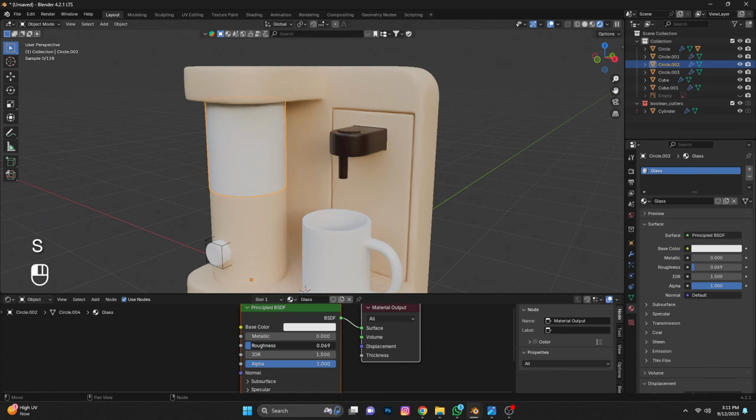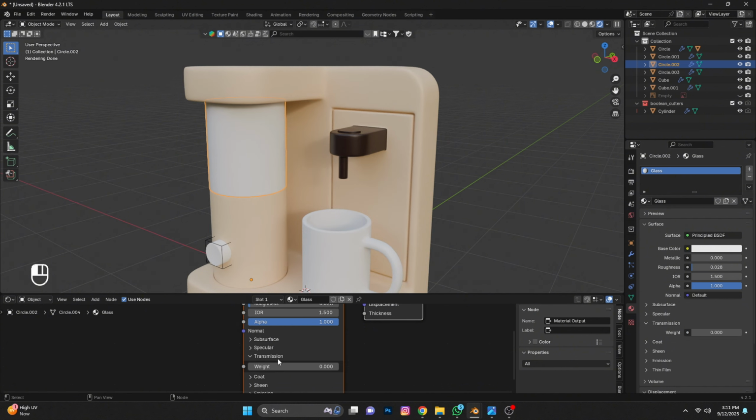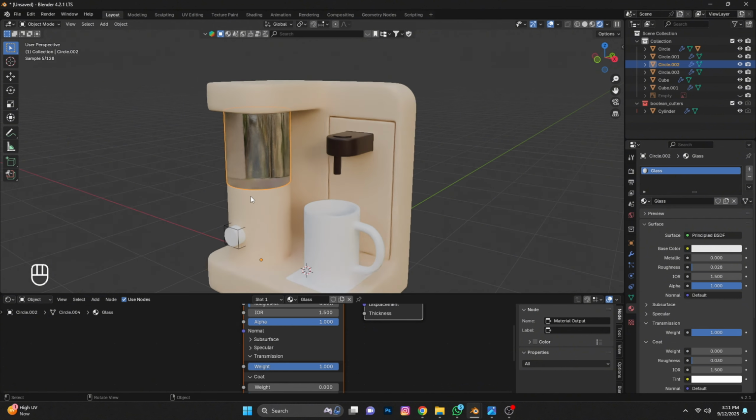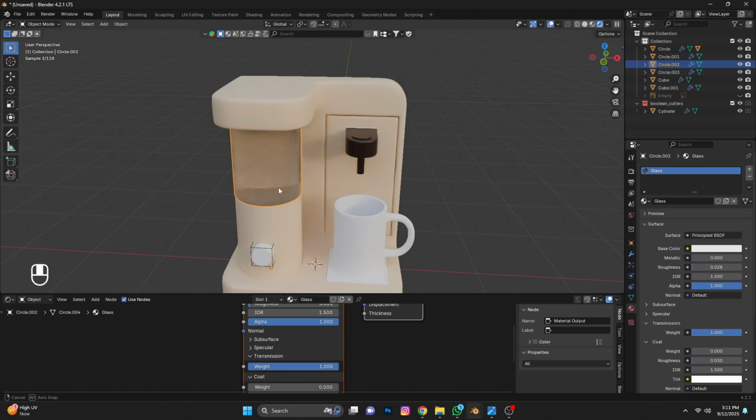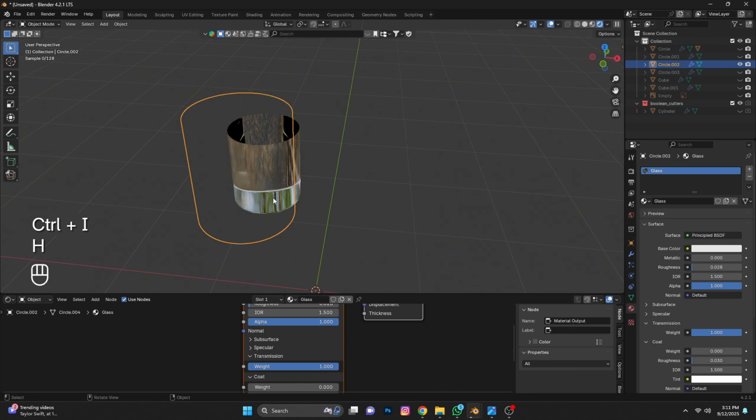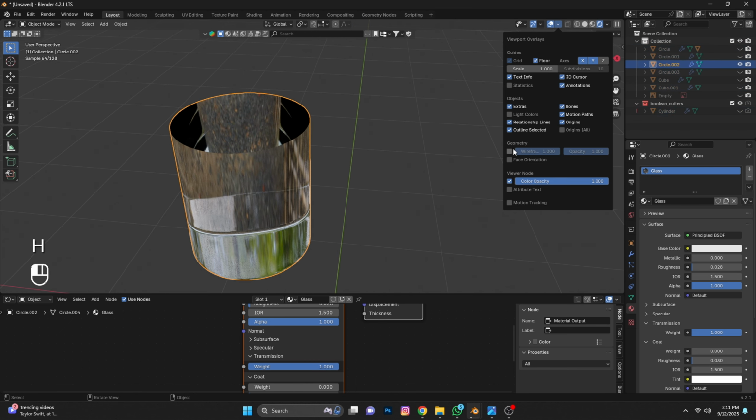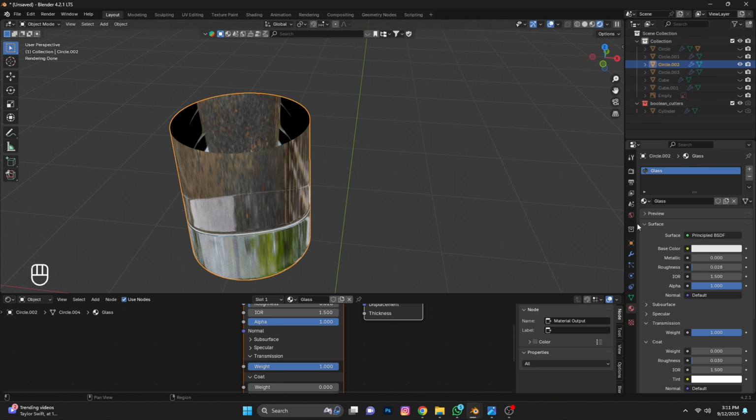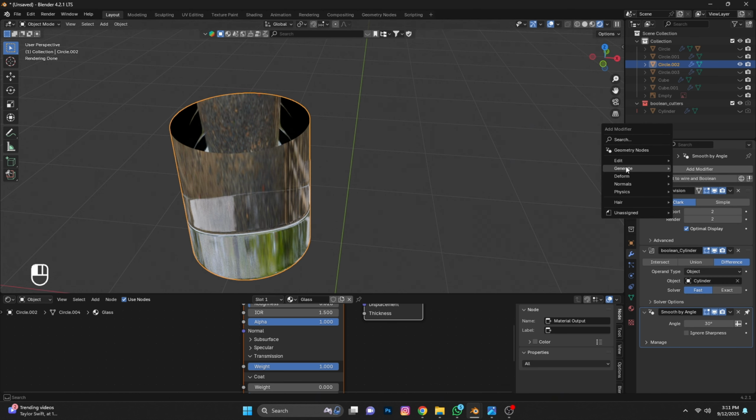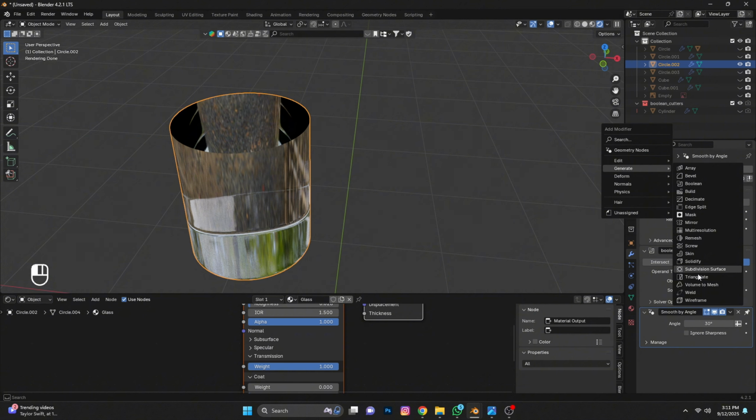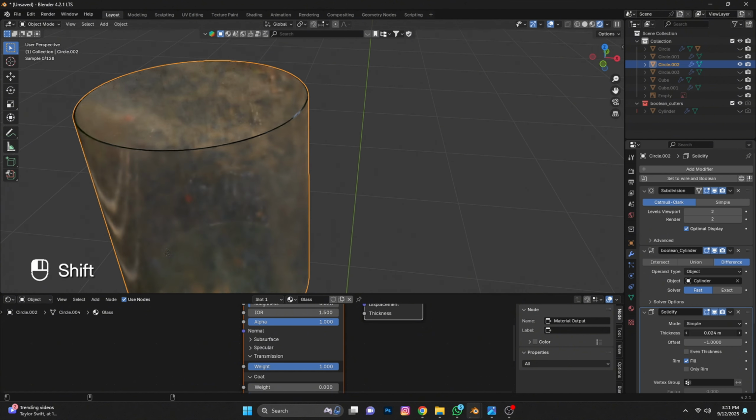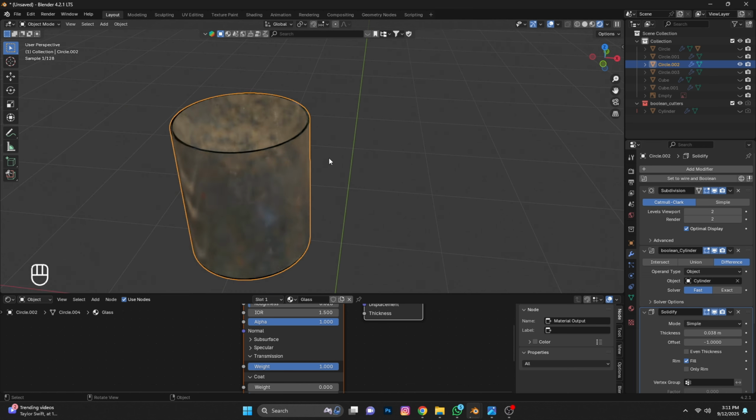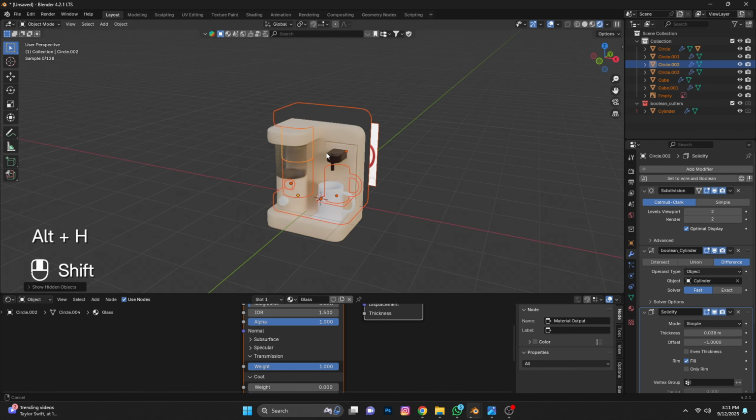Set roughness and transmission 1. Select glass, press Ctrl I and press H to hide. Now check normals. Normal is fine. Now add solidify modifier. Press Alt H to unhide everything.